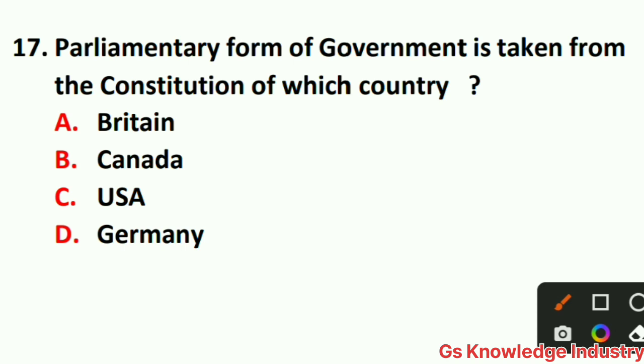17 number question is, parliamentary form of government is taken from the constitution of which country? Option A Britain, option B Canada, option C USA, option D Germany. So here the right answer is option A Britain. Parliamentary form of government is taken from the constitution of which country? Britain.